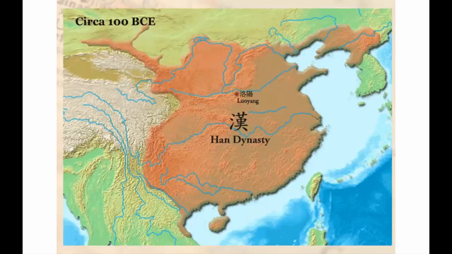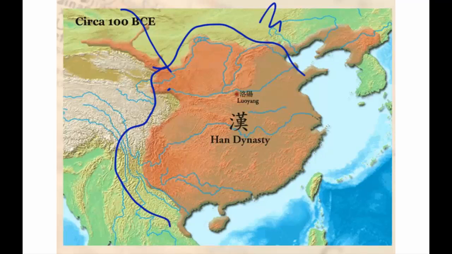Modern China actually goes a little bit further west, more along over here, and this part up here is part of Mongolia. But they did certainly expand their territories into what modern day China is, and we can thank the Hans for that.